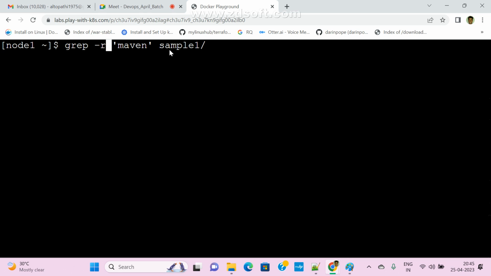What is hyphen R? Recursively. Sample1 is the directory. In this directory, I have many files. So if you want to search all files, in that case we need to pass hyphen R, recursively.